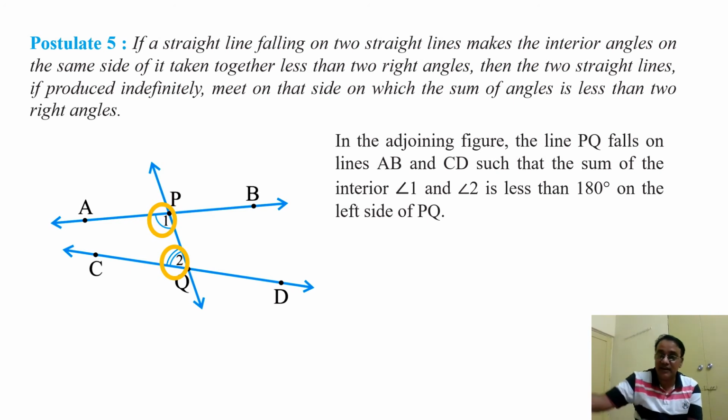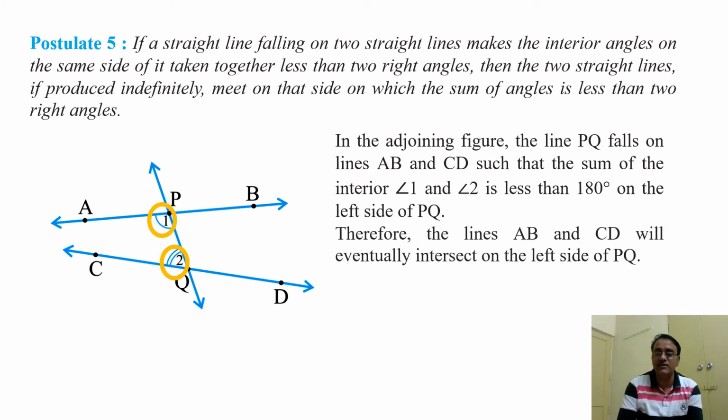On the other side, if we extend, it will never intersect. So that is postulate number 5, where the sum of the interior angles on the same side is less than 180 degrees; extending there, they will intersect. Therefore the lines AB and CD will eventually intersect on the left side of PQ, right?